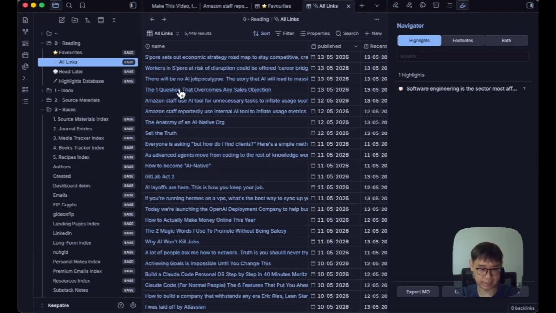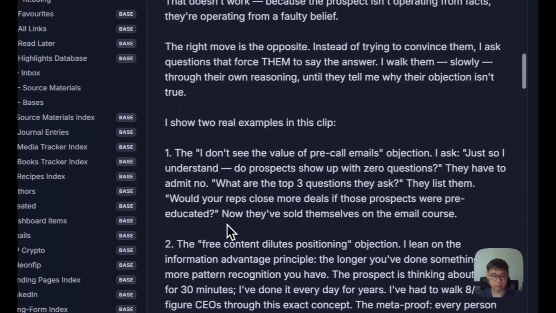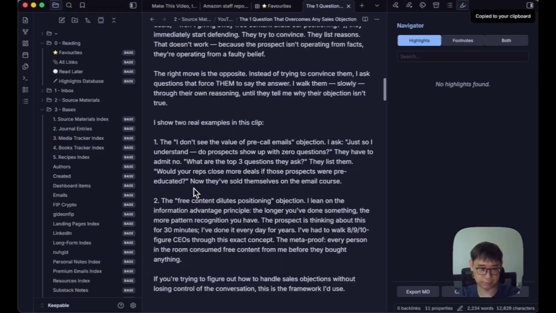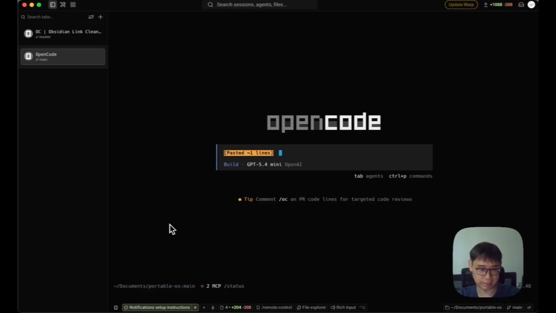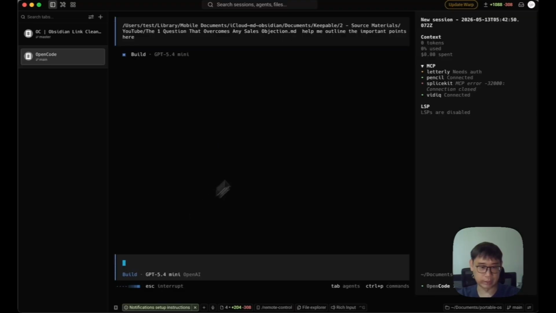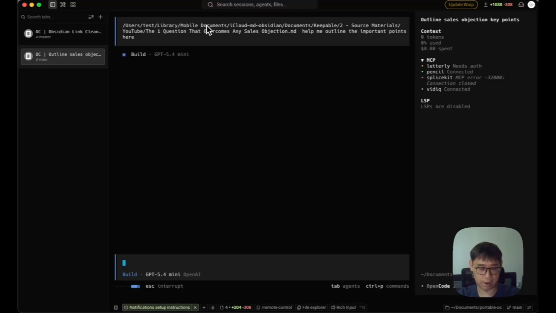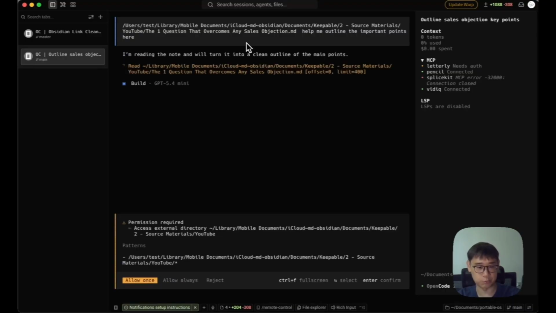So let's just say you want to access anything within a certain file. So I can just copy the file into a system root, and I can paste it inside my portable OS, which is where I'm storing my entire workspace, and then just do something like help me outline the important points here. And then it's able to read the file because I saved it inside my iCloud drive. So it's synced between my phone as well.